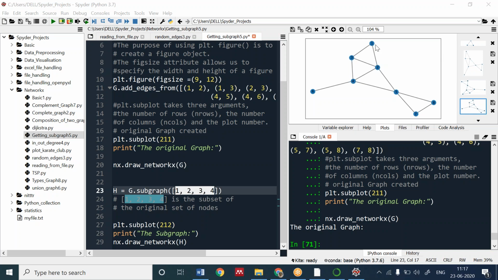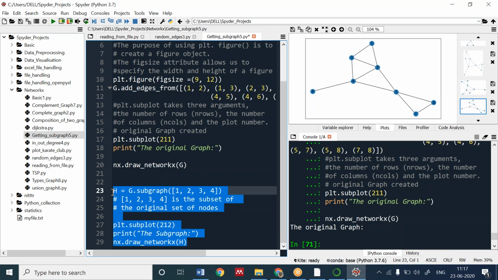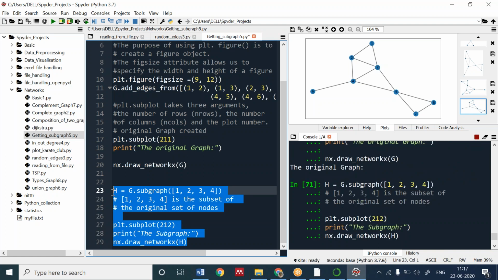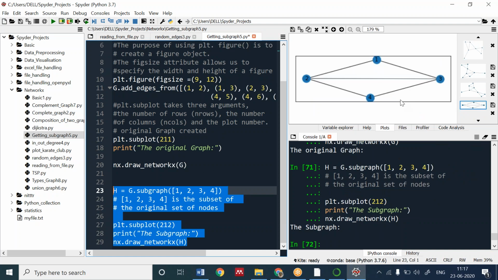Okay, thank you, students. Now, if I want to create a subgraph using 1, 2, 3, 4 only, I use the subgraph function and pass the vertex values in a list. Simple. We have used the subgraph function, and we are plotting it. Let me run this code. You can see the subgraph has been created. The graph was like this before, and now I have taken out this subgraph from it.